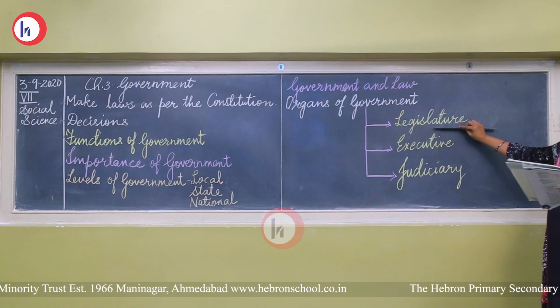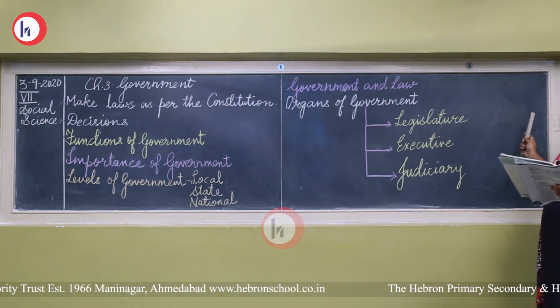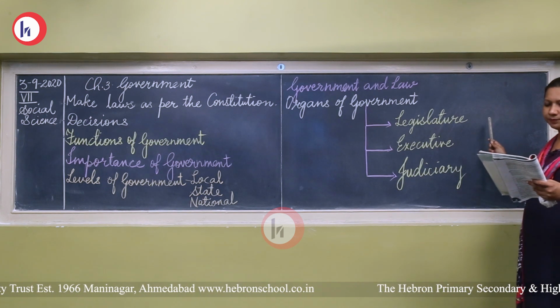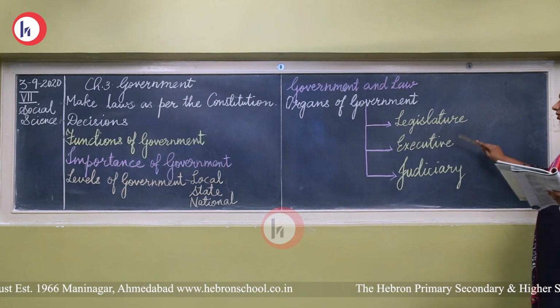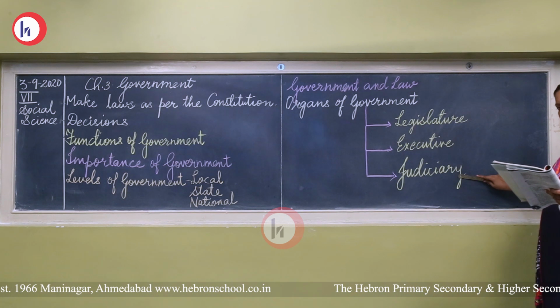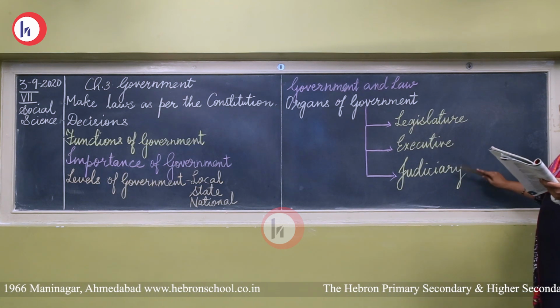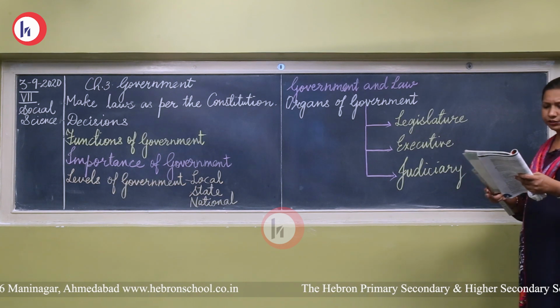So, what is the legislator? One who makes the laws. This legislator consists of Vidhan Sabha. I will come to that later. Then who executes this law? Who implements these laws? The executive. And who punishes the one who does not follow the law and also sees that justice is done? That organ is the judiciary.